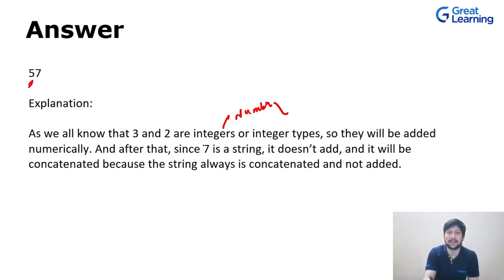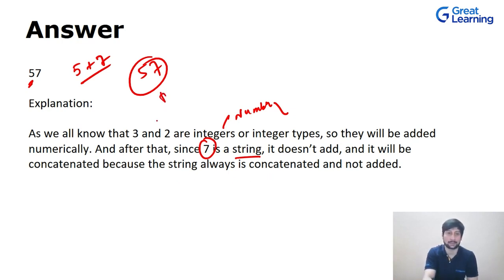Then we are concatenating it with the string 7, and the output is concatenated, that means 5 and 7 will be concatenated, and you will get the output as 57, which is a string. It is a concatenated string, not added together, right?